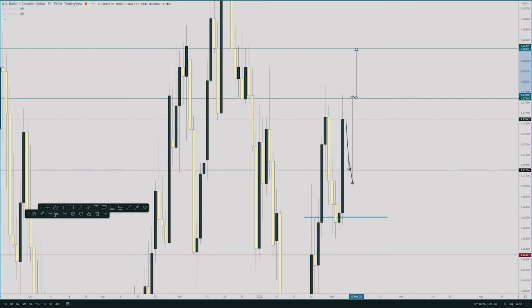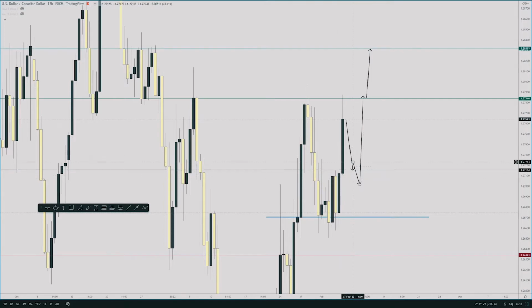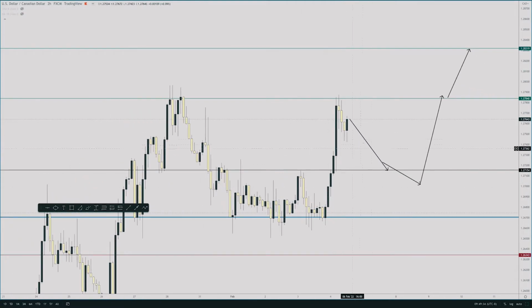So if we do see that, based on the higher time frame, we'll get a wick down to here. From the closing price of last week, that would be about a 50 pip retracement to start the week. Then after that, if this support does hold and this bullish move does come in, we could see about a 70 to 120 pip bullish move this week if a higher low is formed here. And that's what we need to see, a wick rejection off these levels. A wick rejection on the higher time frame, but on the lower time frame, it will just be candles.